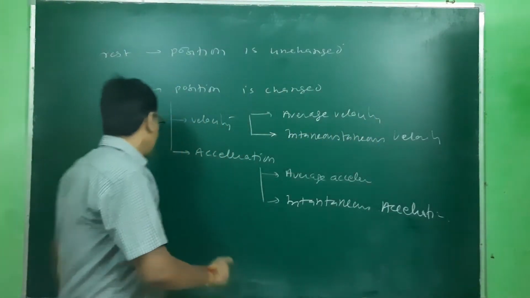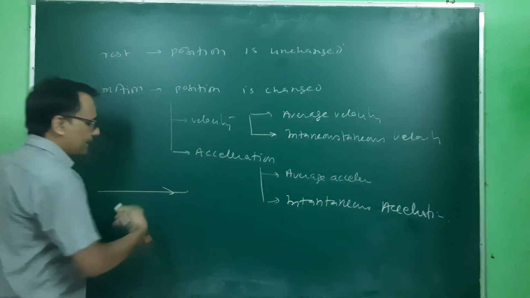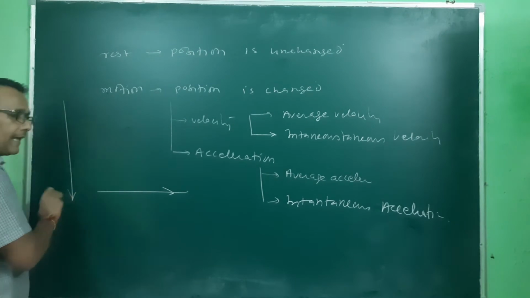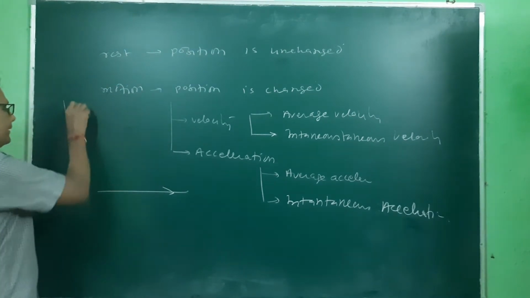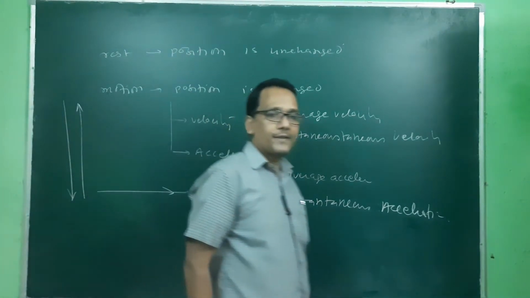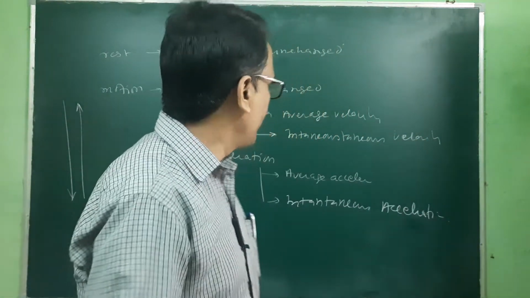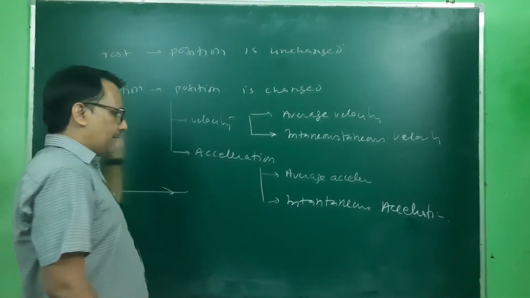If the motion is along the plane, then it is simple linear motion, and if the motion is in this direction or this direction, then the effect of gravity is considered. We have three general equations of motion for this also.